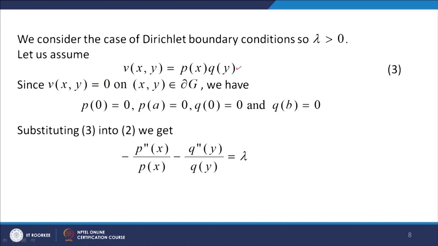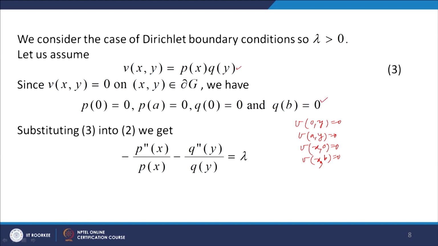Since v(x,y) equal to 0 on the boundary, v(0,y) equal to 0 gives you p(0) equal to 0. v(a,y) equal to 0 gives you p(a) equal to 0, and v(x,0) equal to 0 gives you q(0) equal to 0. v(x,b) equal to 0 gives q(b) equal to 0.